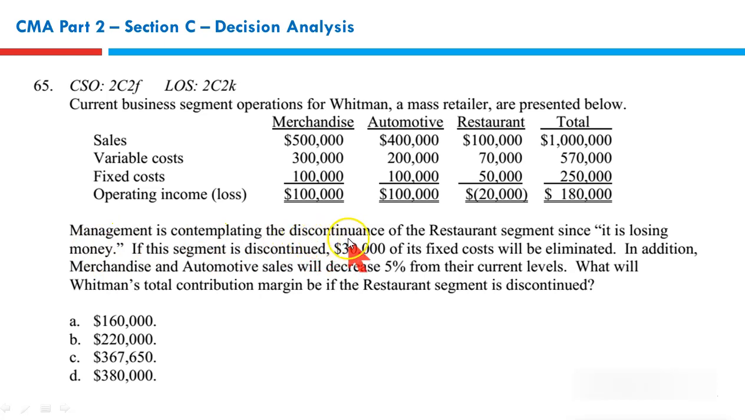The decisions are made at margins. Should we carry on restaurant or should we discontinue? Should we make or buy? Should we further process or should we not? That's what decision analysis is all about. So management is contemplating the discontinuance of restaurant segment since it is losing money. As you can see, $20,000 operating loss. If the segment is discontinued, 30,000 of its fixed cost will be eliminated, which means this is the avoidable fixed cost and hence it is relevant. Avoidable fixed cost is relevant.